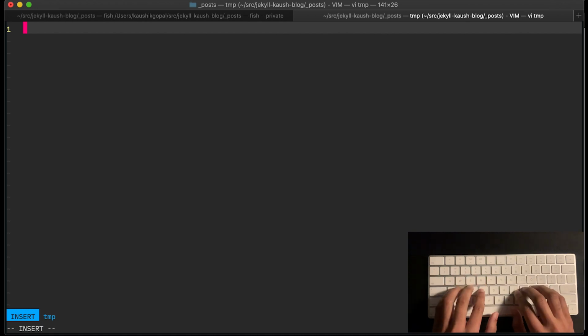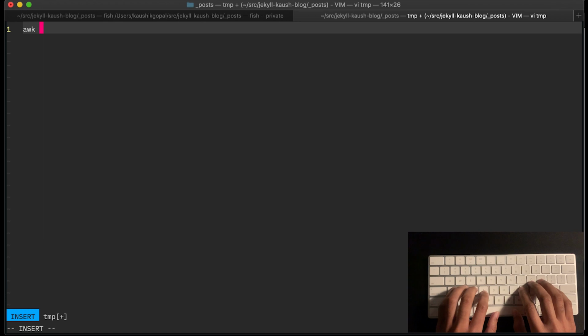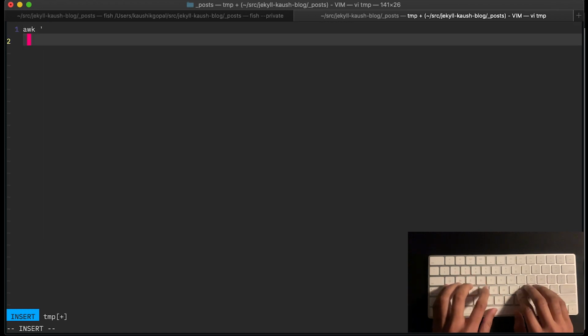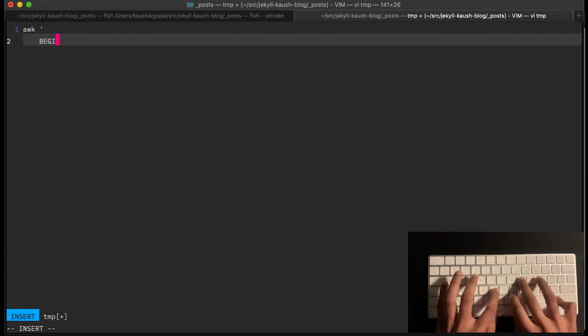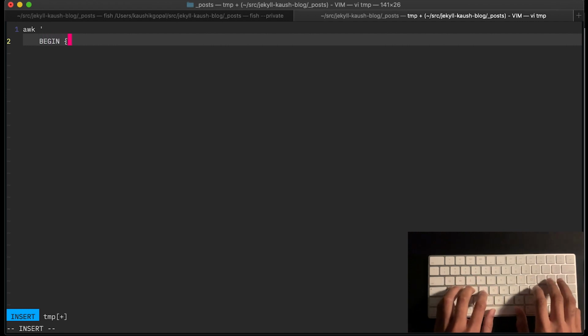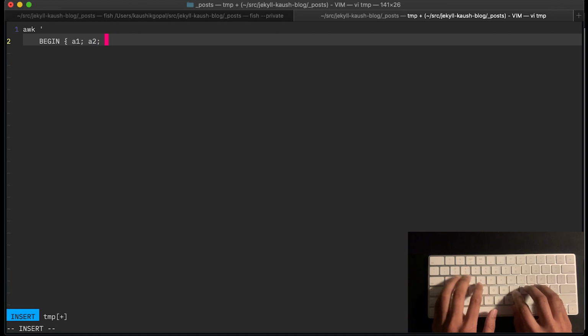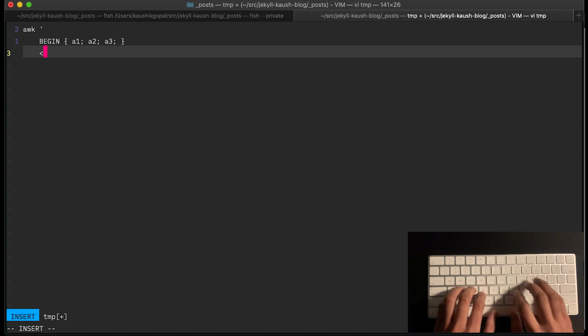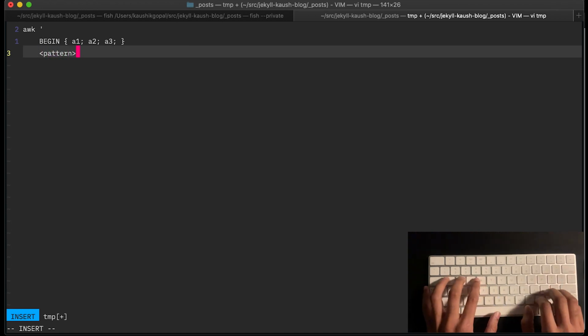But if you've never used awk before, one thing you should notice is that the syntax for any awk program is essentially this. You have a begin block, and in this begin block, you basically say, execute actions 1, 2, 3, etc. Then I have a portion that takes in a pattern, and I'll explain this in a second.